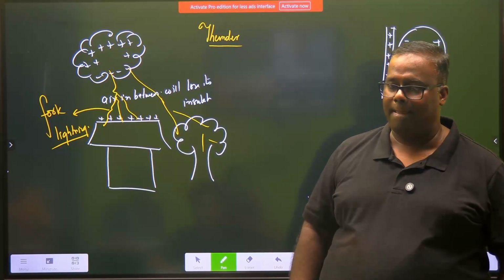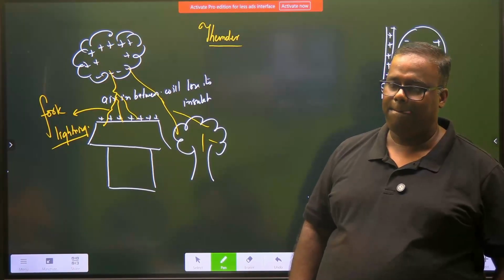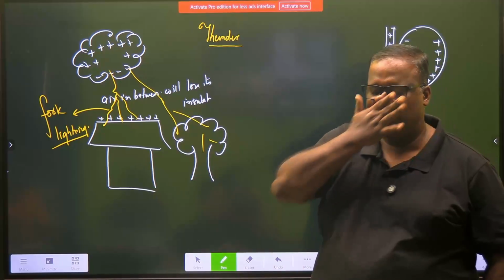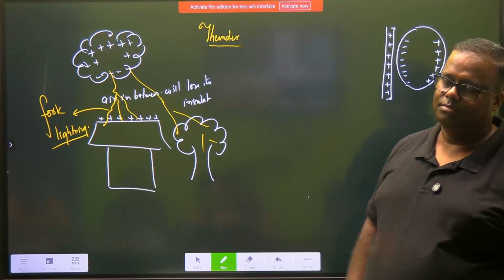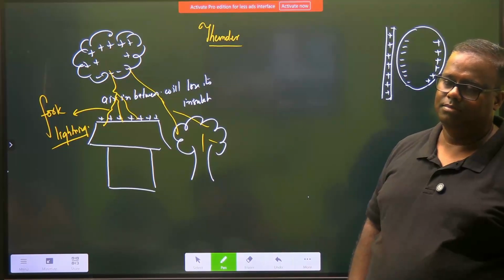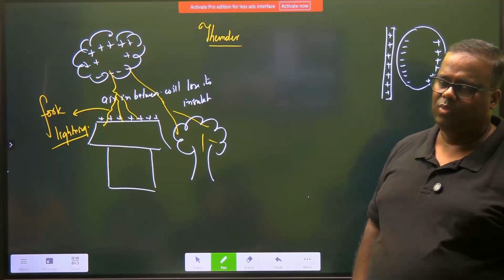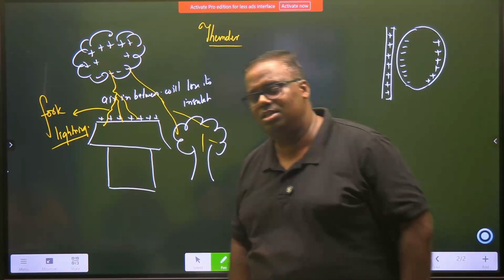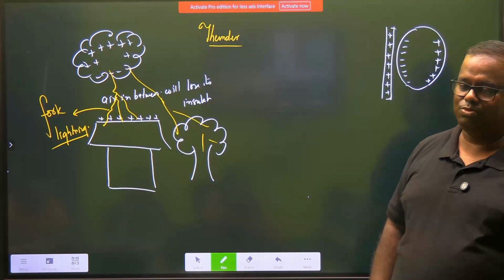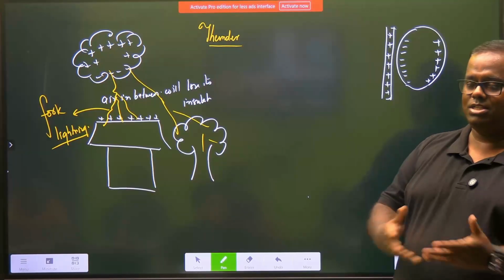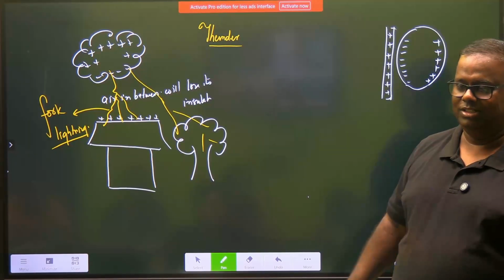Yeah. When you make a case study, if you rub two thermocol balls with each other and then drop them, they will repel each other. Yeah, because they develop charges. Two thermocols rubbed against each other will have a similar kind of charge, and like charges repel, so they repel each other.